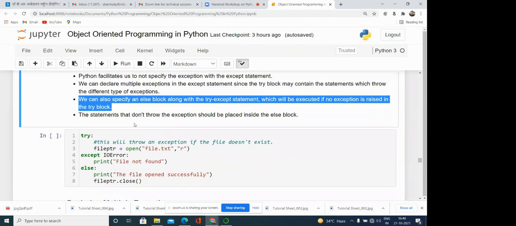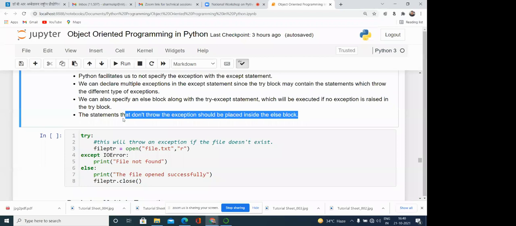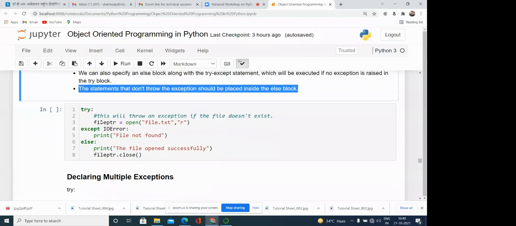The statements that don't throw exceptions should be placed inside the else block. So only the statements which are prone to generate the exception, we write in the try block. Else the other statements we can write in the else block.